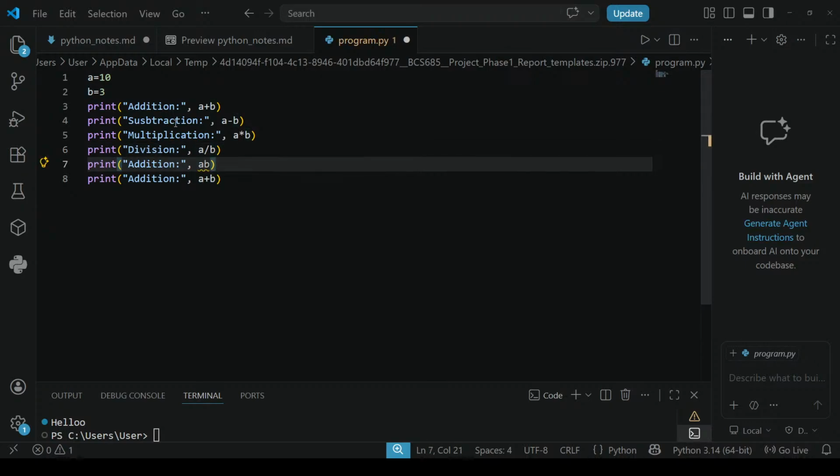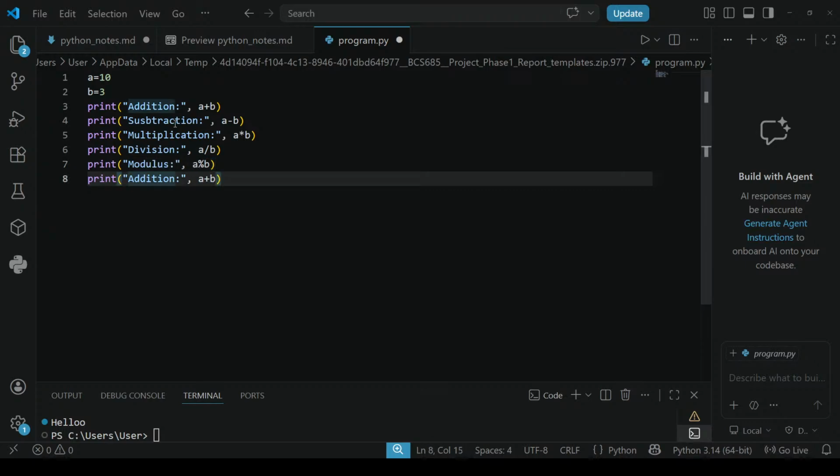After division comes modulus. How do we calculate modulus? It is the percentage symbol. Next comes power. What I said, for example x star star 2, that is x power 2.